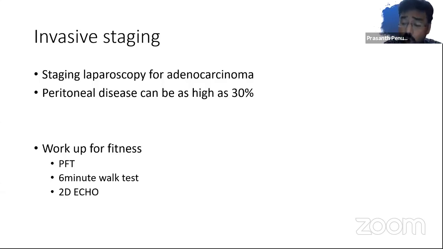And 2D echo is important depending upon the comorbidities. And if the patient has multiple comorbidities, one test which can be really helpful is an arterial blood gas, which is quick, bedside, and which will really help you for any thoracic surgery for that matter, be it a lung surgery or an esophageal surgery. So this is how I work up my patient preoperatively.